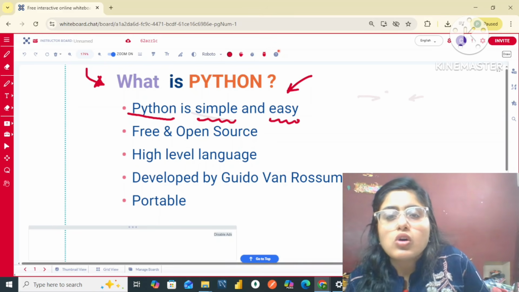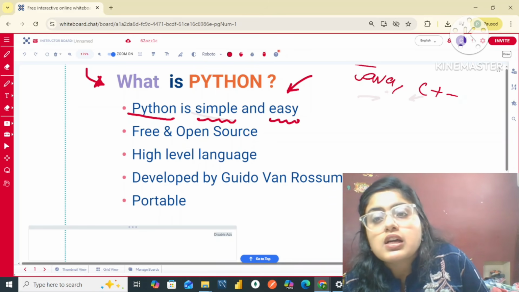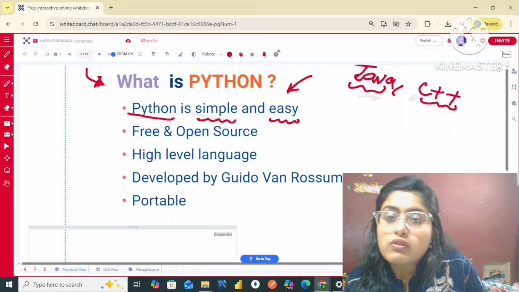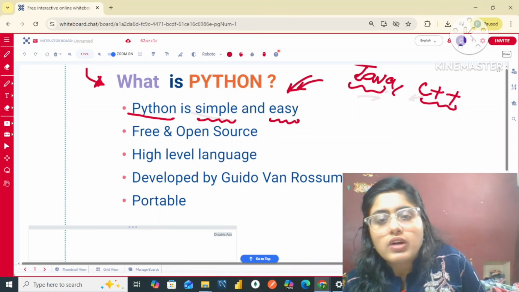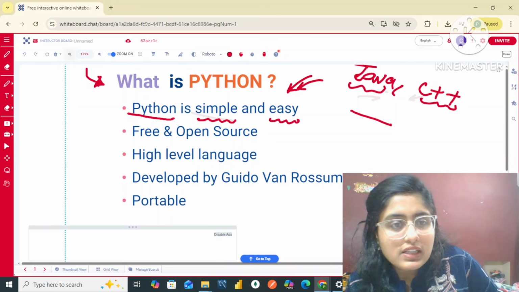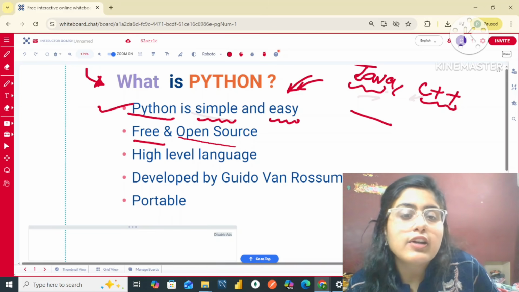That means it is not like other languages, like Java and C++, where the syntax is a little complex and you have to write lots of lines of code. But in the case of Python, you just need to write very few lines of code and then your code is ready. All right, guys. Now there comes the next point about Python, that is, Python is free and open source.